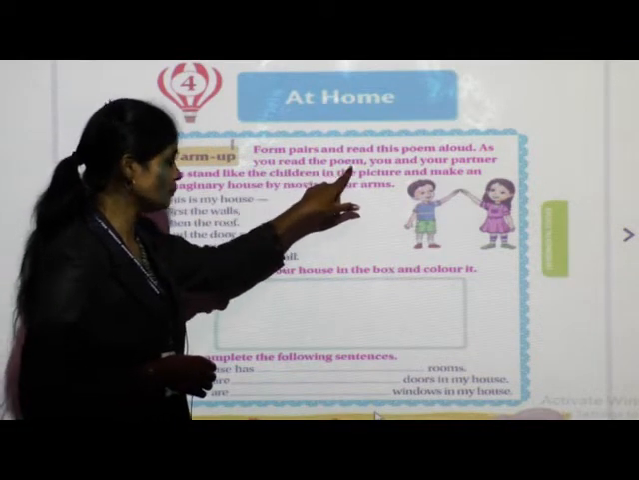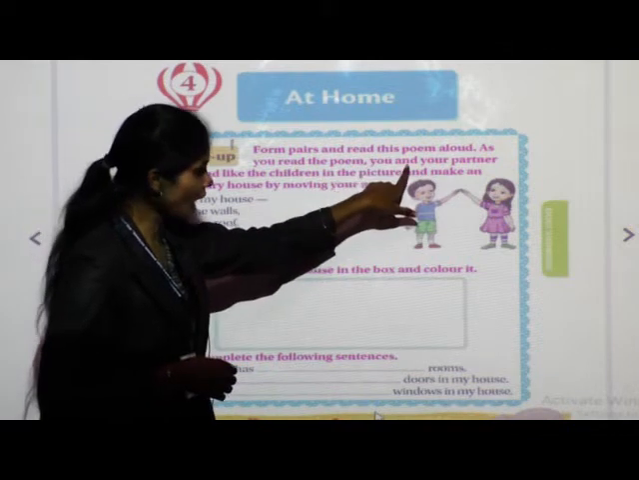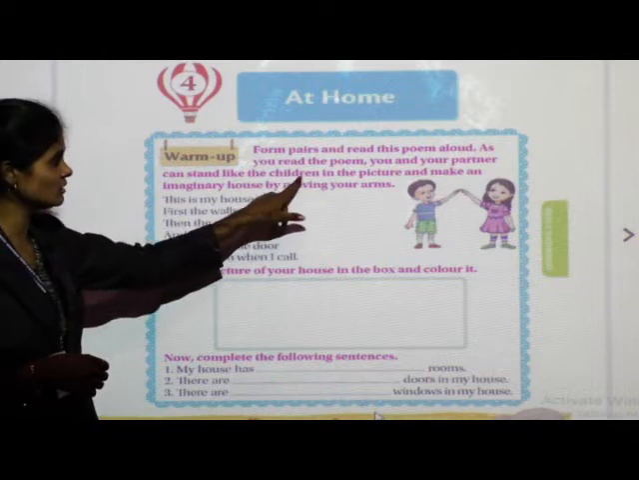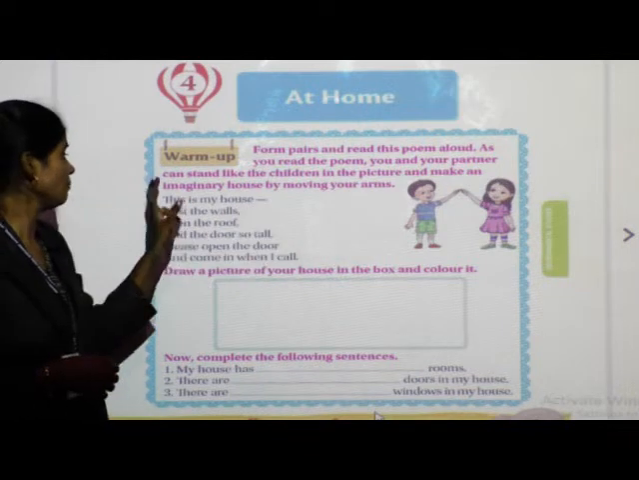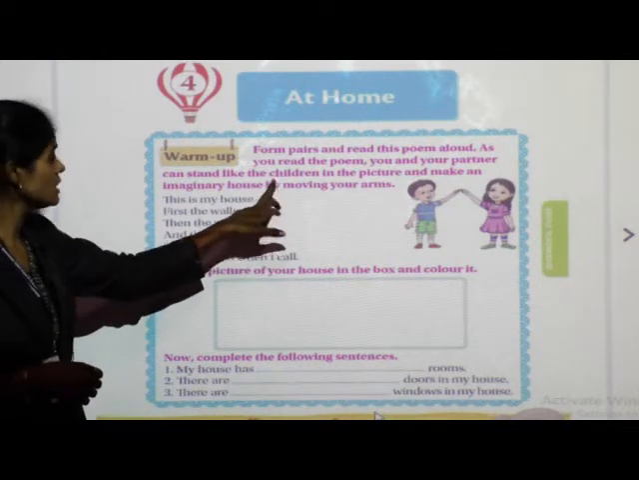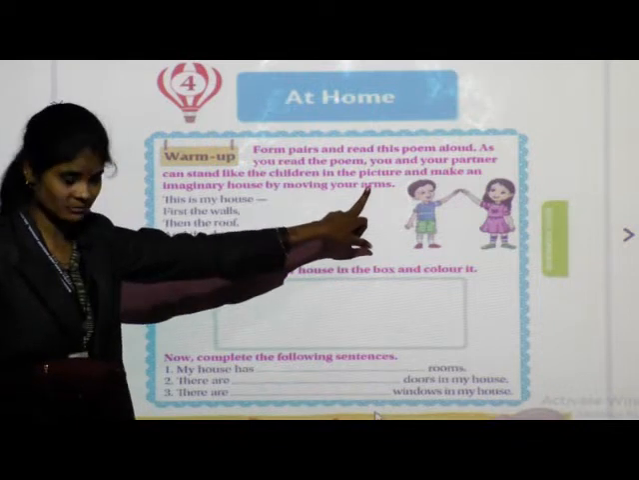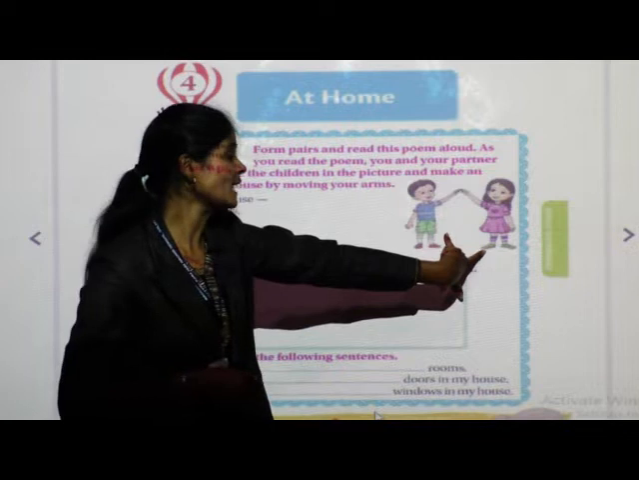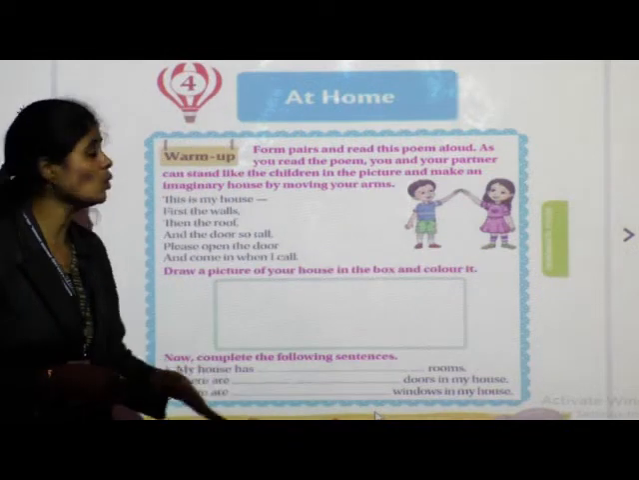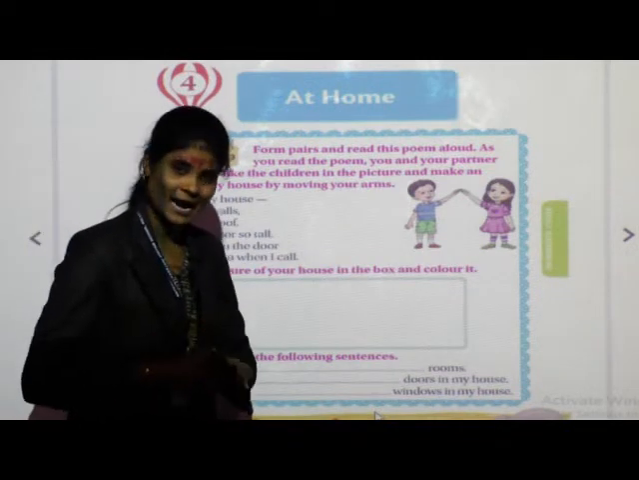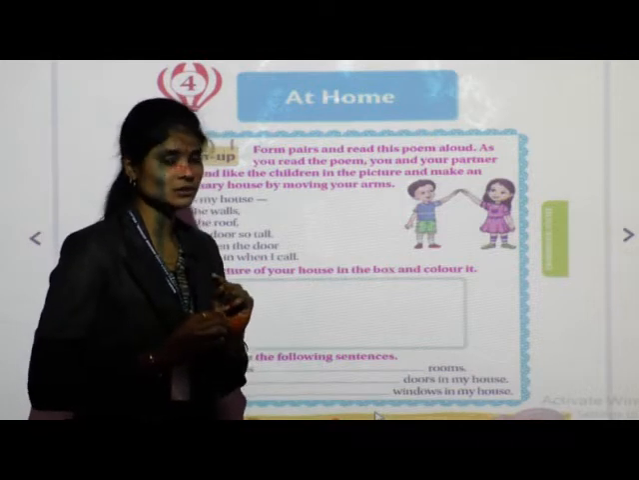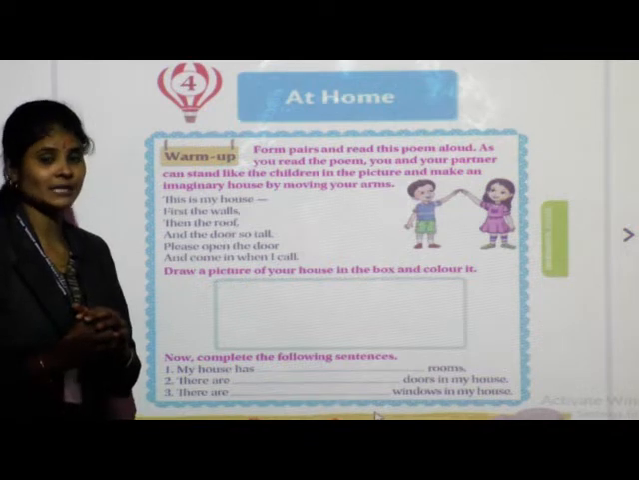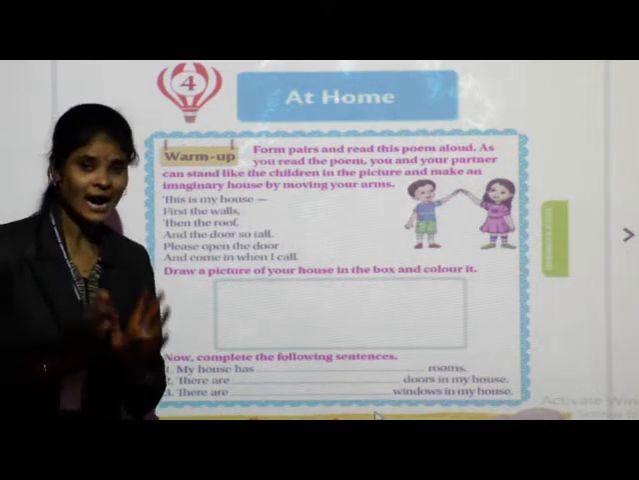As you read the poem, you and your partner can stand like the children in the picture and make an imaginary house by moving your arms. Can you see these two children are standing here, and they have made an imaginary home with the help of their hands. Like that you have to make an imaginary house with the help of your arms or hands.